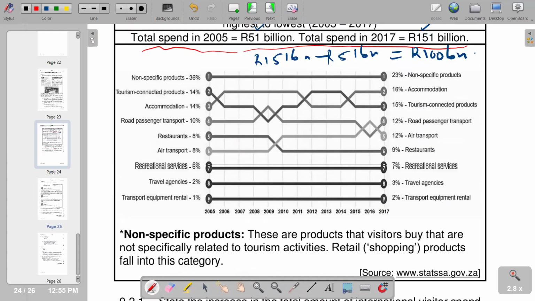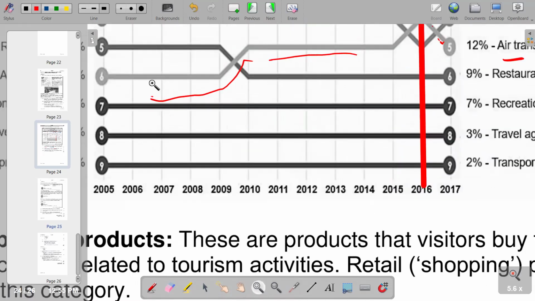According to the information that we have, air transport, we have it at this point. We see that this is the trend of air transport. In terms of its highest point, it is on this part. And if we go down from this part, you see that we are going to 2016. So basically, this is your 2016. This is what we have. So specifically, we have 2016.